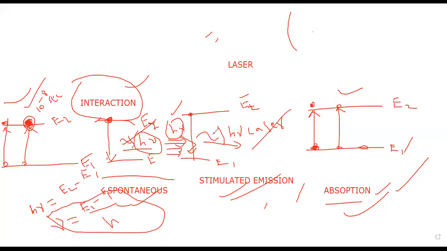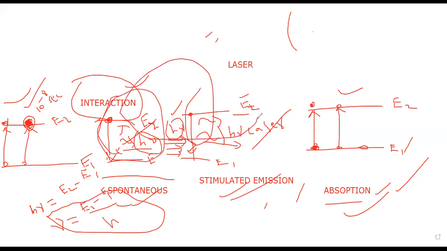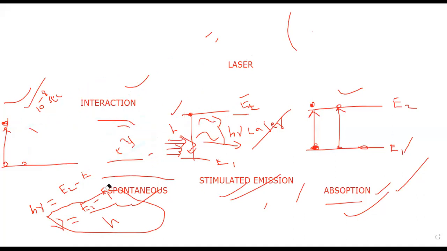But in the stimulated process, all emitted light rays travel in the same direction, whereas in the spontaneous process, light is emitted in different directions. That's why spontaneous emission has poor qualities, but stimulated emission has good qualities.